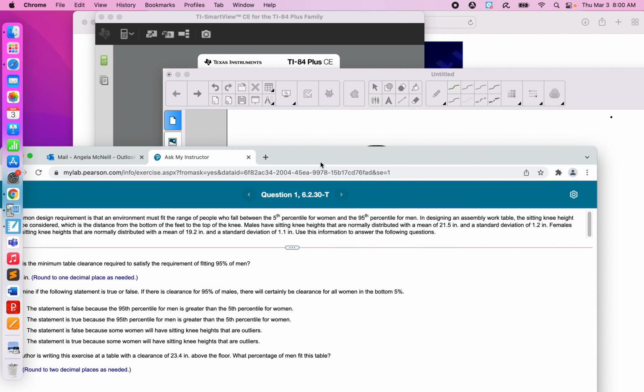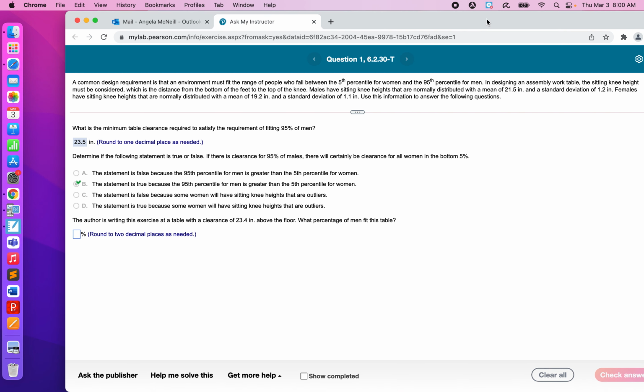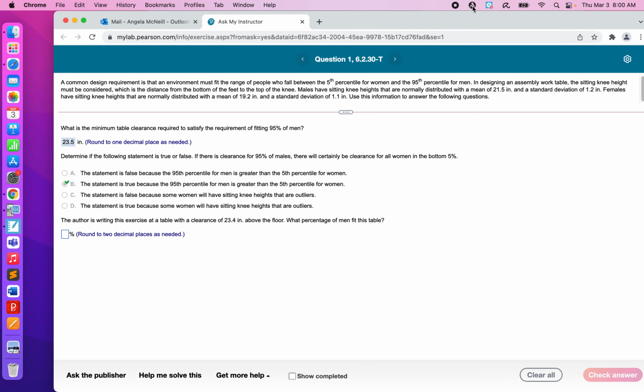Notice that there are several additional parts to this question. Wow. My question, as you can clearly see, doesn't tell me how many parts it is, so I just thought that was the answer. All right, so it said determine if the following statement is true or false. If there is a clearance for 95% of males, there will certainly be a clearance for all women in the bottom 5%. Now let's think about this.